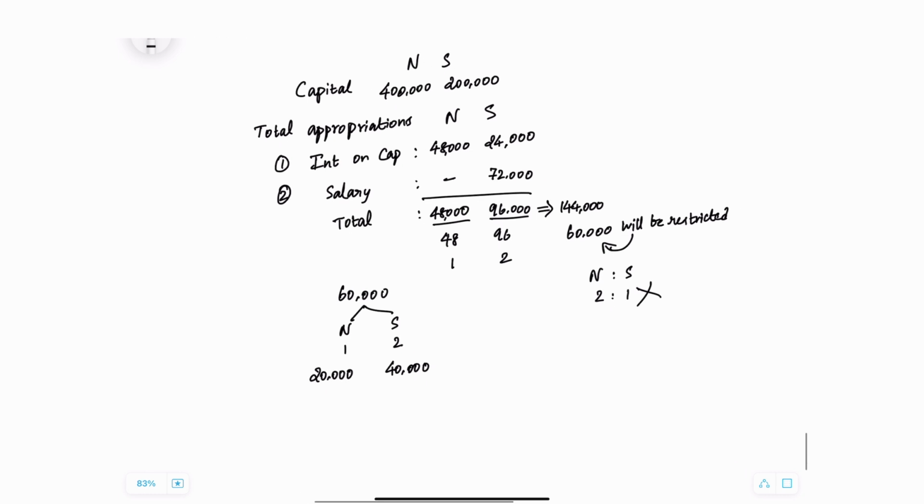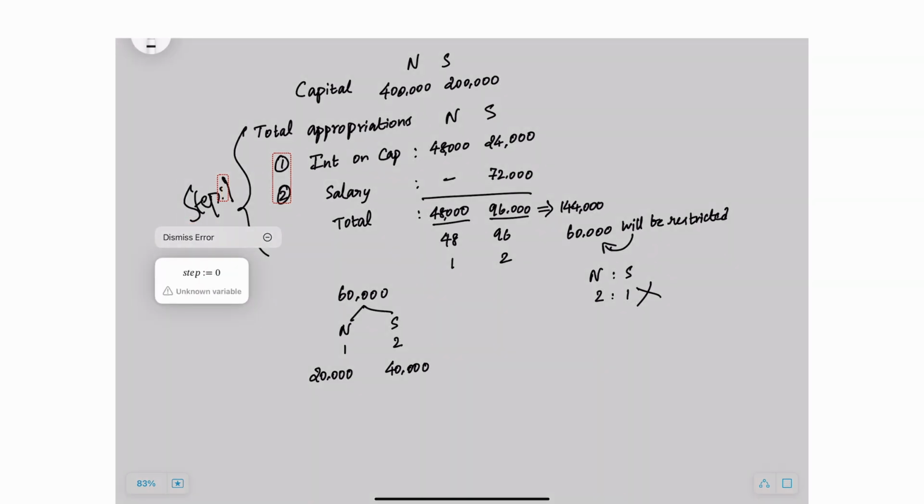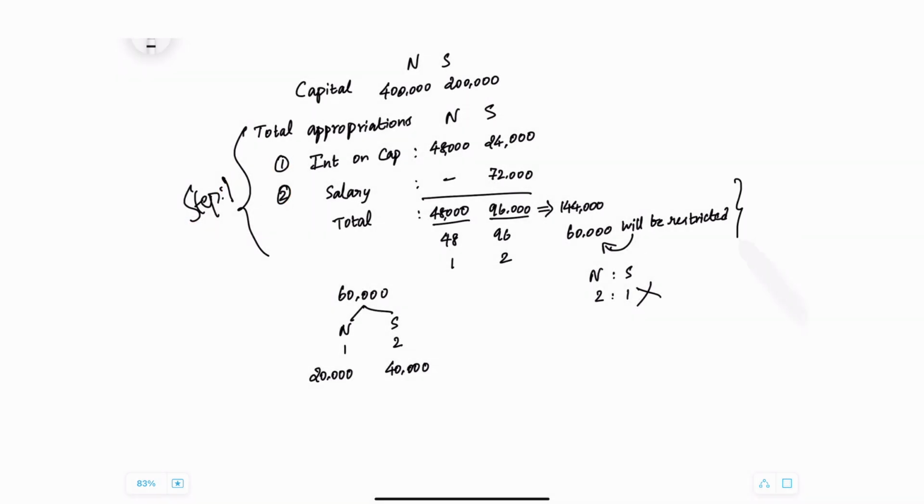So step 1 is to just plot down all the appropriations as they are given in the question. Step number 2 is to figure out that yes, there is an inadequate profit situation. And step number 3 is deciding in what ratio the appropriations are finally given. And then step number 4 is going ahead with distributing the available profit in the ratio of total appropriations.